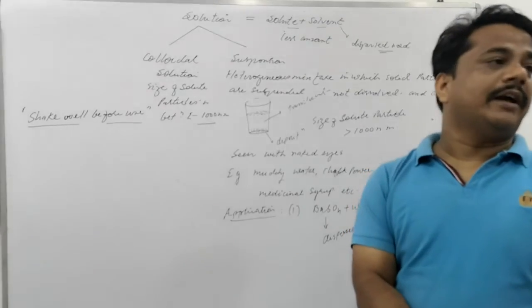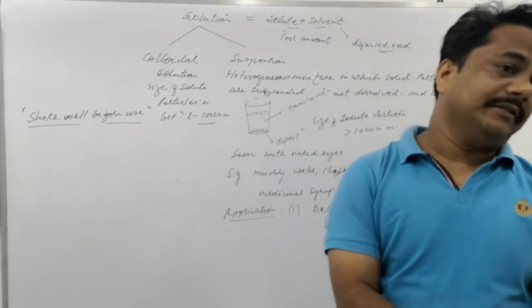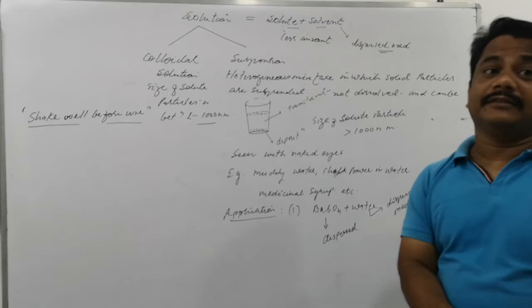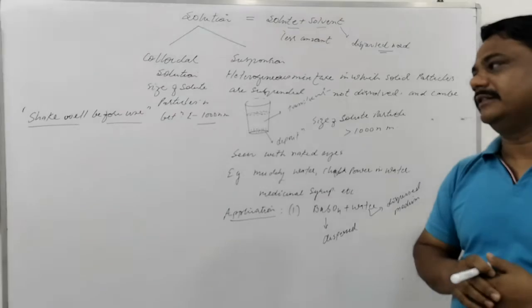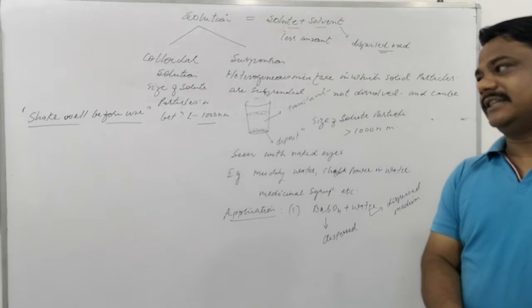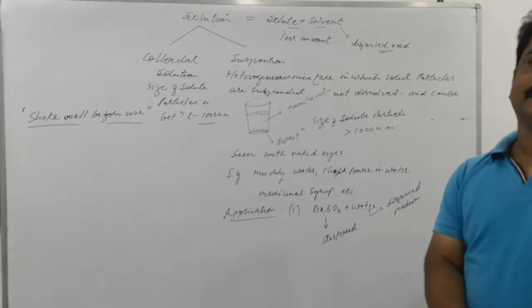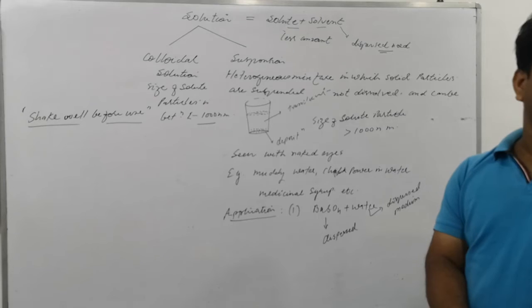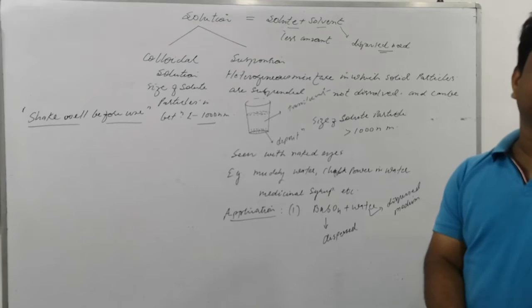A typical solution is colloidal. This is the complete concept regarding the size of solute. Okay, now the dispersed medium. Please write the medium in which colloidal particles are dispersed. Dispersed means spread all around in the medium, right? The medium in which colloidal particles are dispersed is called the dispersion medium.